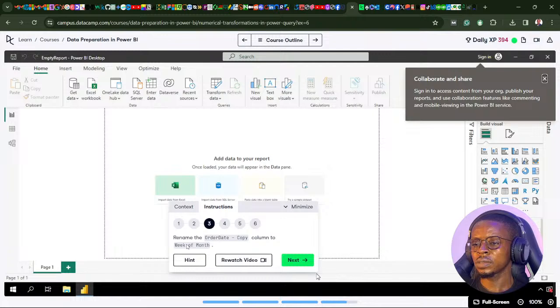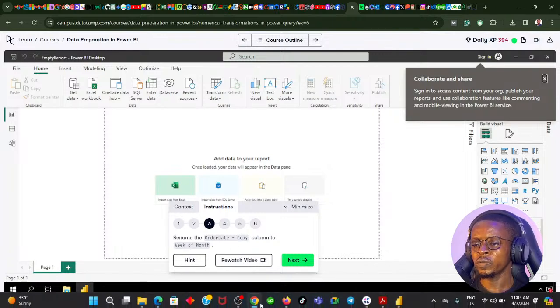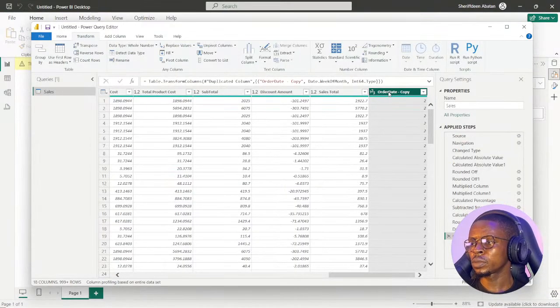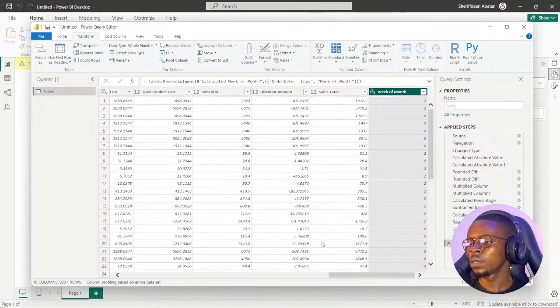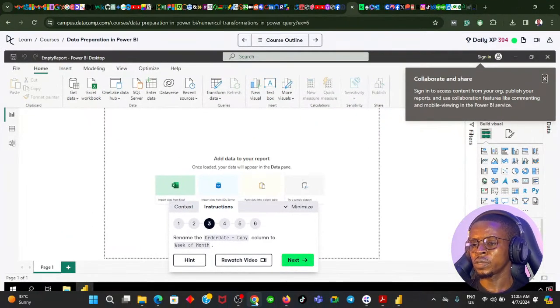So we have that. Now we rename the column to week of month. So we're going to rename this column to week of months. So we've just renamed that to week of months.